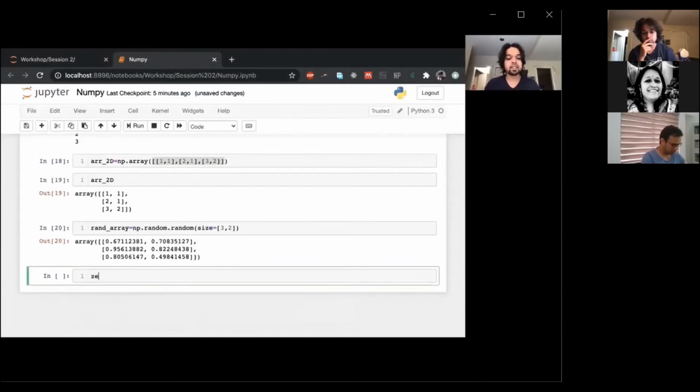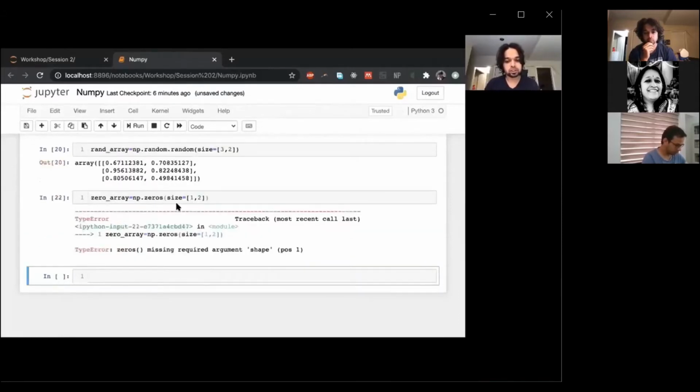You can create a zero array of any shape similarly. So np.zeros of size 1 comma 2.